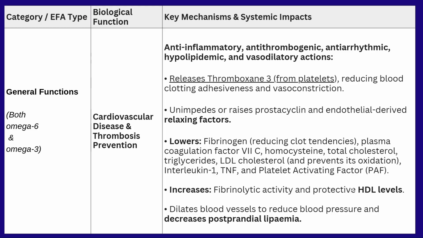Along with it, omega-6 and omega-3 fatty acids are helpful for the heart health, and also they involve in the blood clotting. They act as an anti-inflammatory, anti-thrombogenic, anti-arrhythmic, and it is helpful for lowering the lipid levels in the body and act as vasodilators. From the platelets, the thromboxane 3 is released with the help of the omega-3 and omega-6 fatty acid, which involves the vasoconstriction and also involved in the blood clotting factors. It is helpful for relaxation of our blood vessels also.